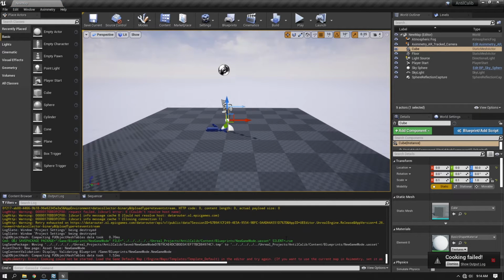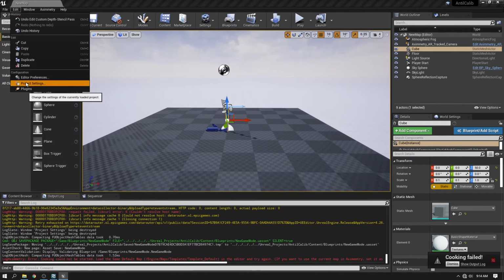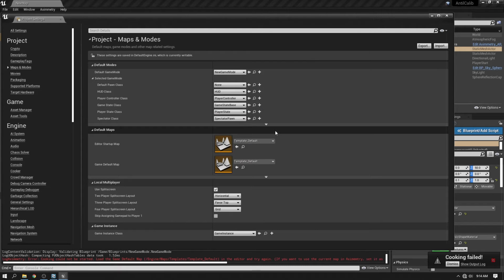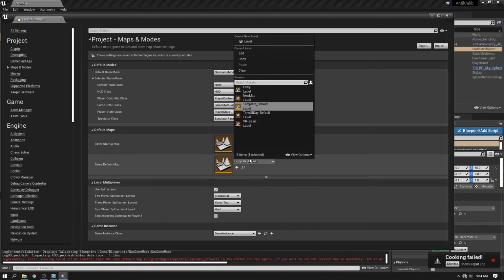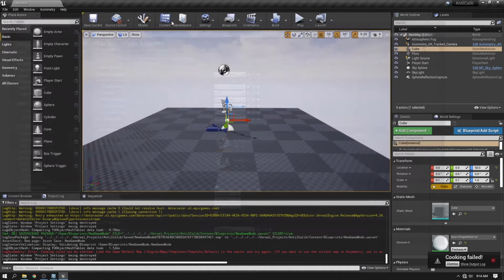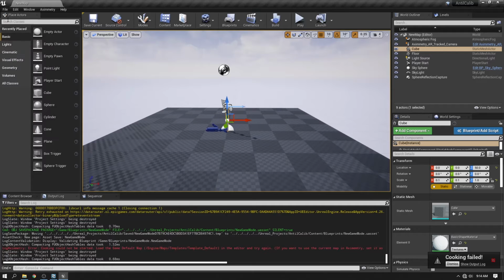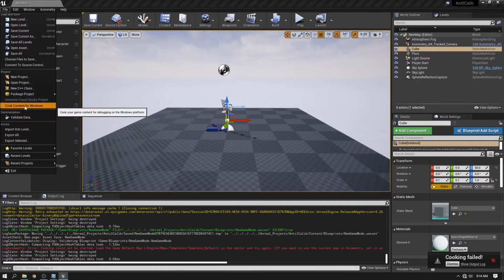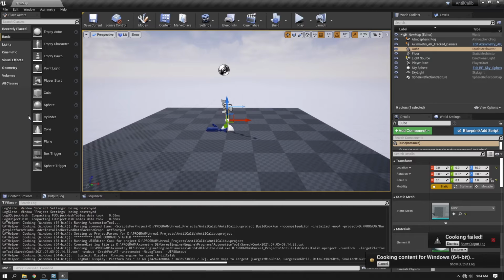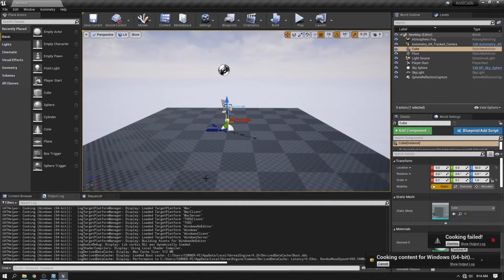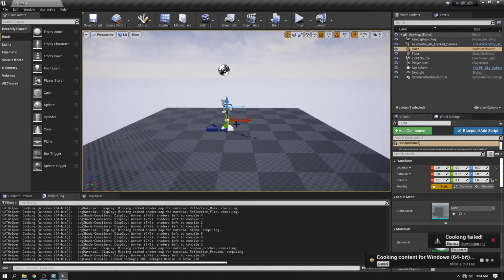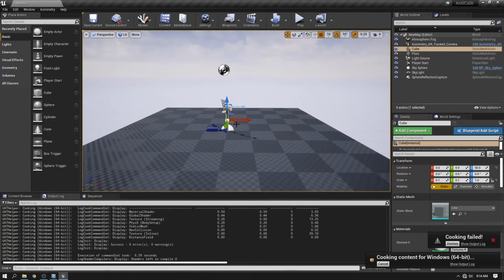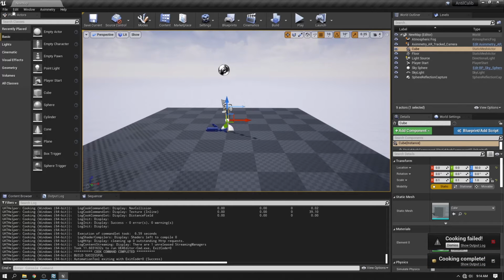So it says error, cooking could not be started, load the game default map. I forgot to change my default startup map to my level, with this name as new map. Sorry for that. Now I save all and try to cook again. Okay, it's cooking. Cooking complete.